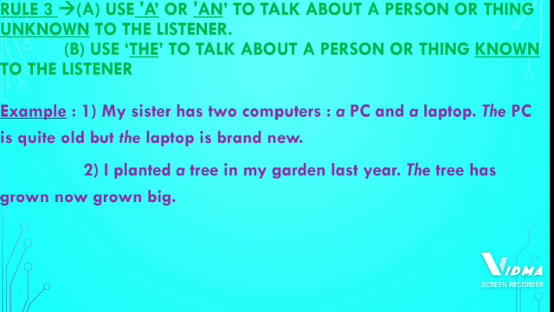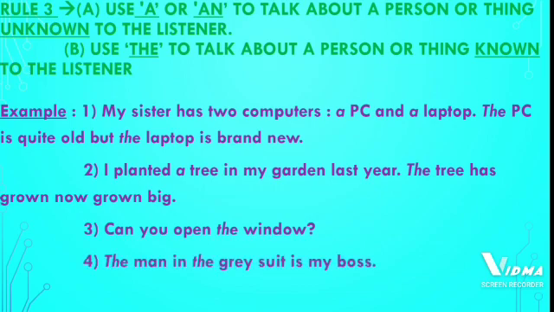Now let us see the third example. Can you open the window? Here, when we are sitting in a room, in a room there are only one or two windows. So if we generally say, can you open the window, here the listener automatically understands which window is referred to. So it is written as the.